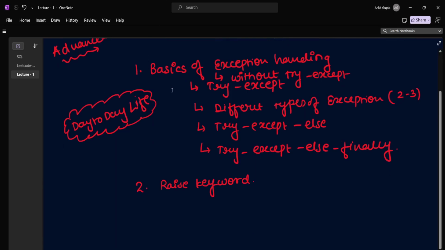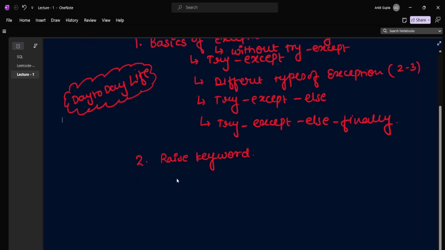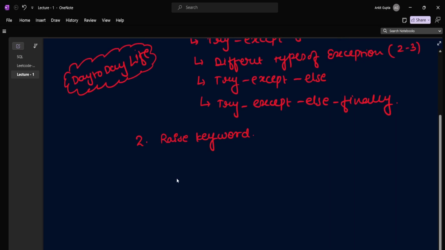Today's lecture covers basics only, but in future videos we'll see how to deal with the raise keyword and how to use it, what the impact is if we use it, and the nested try catch blocks and all those things. Those will be covered in the second video, which I think would be a very important video. Then the third is we would learn about custom error handling.